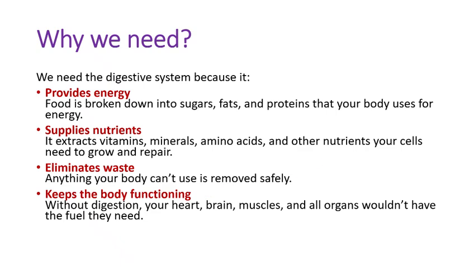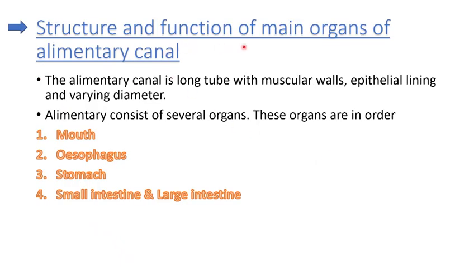Okay, then we will discuss the structure and function of the main organs of the alimentary canal. Firstly, what is the alimentary canal? The alimentary canal is basically a long tube with a muscular wall and epithelial lining of varying diameter. It consists of various organs: the mouth, esophagus, stomach, small intestine and large intestine, which all work together with some other organs for the digestion and absorption of food.